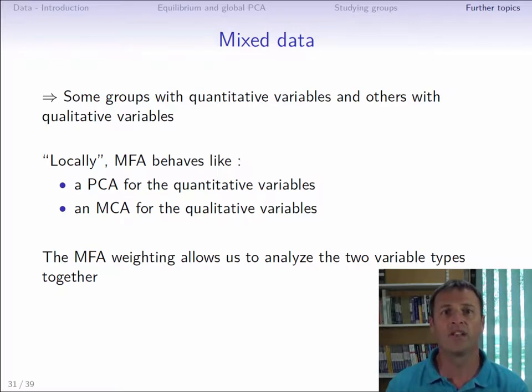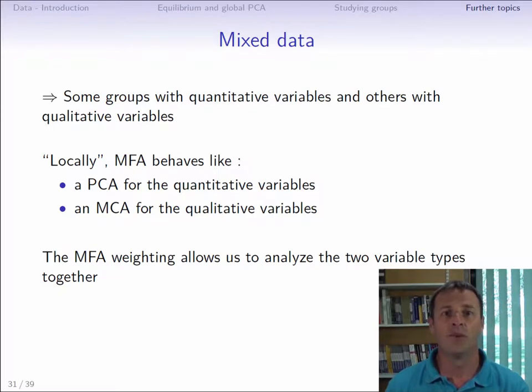The influence of each group is then balanced using the MFA weighting, that is, the first eigenvalue of the principal component method constructed on the data of each group. So, first eigenvalue of the PCA or first eigenvalue of the MCA according to the group's variable type.